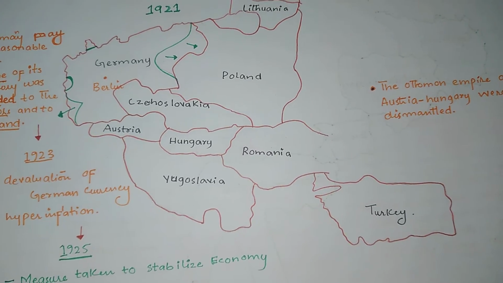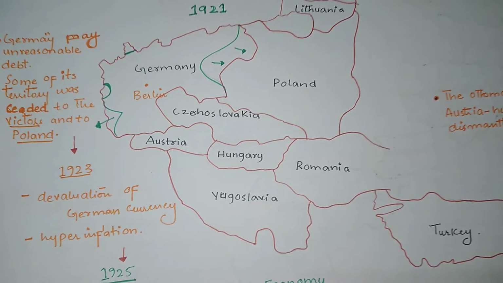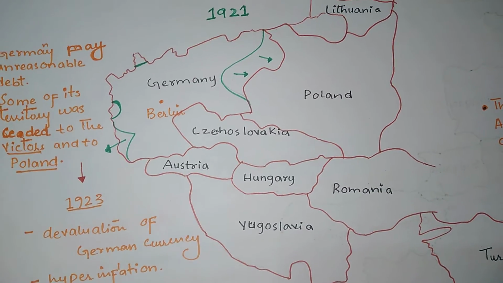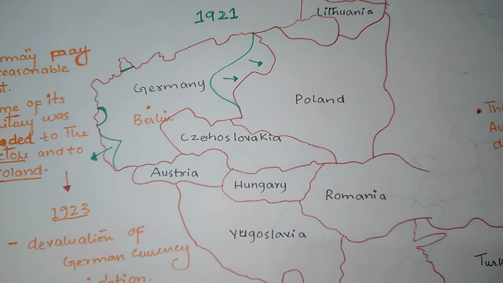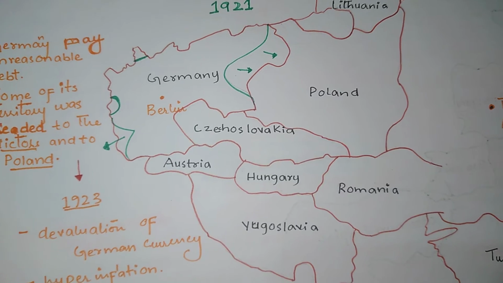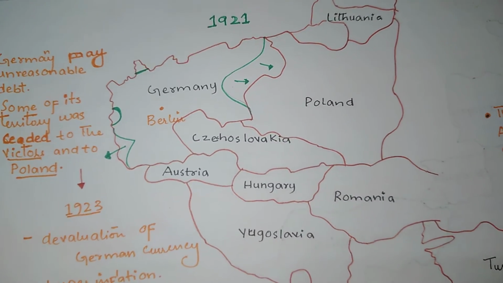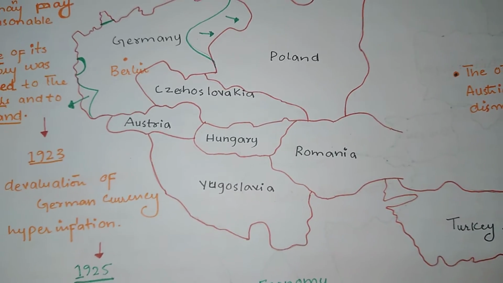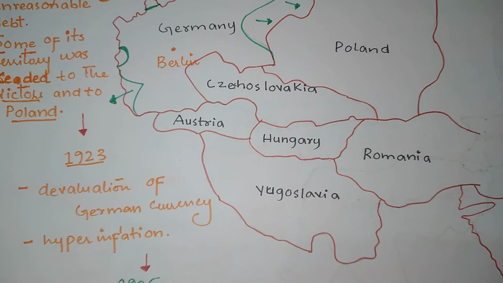But after World War I and the Treaty of Versailles, the situation changed entirely. As we know, Germany was put under sanctions, and much more territory was taken by other victor countries. You can see over here that the Ottoman Empire and Austria-Hungary were dismantled. Turkey was formed, and Austria was separated from Hungary.